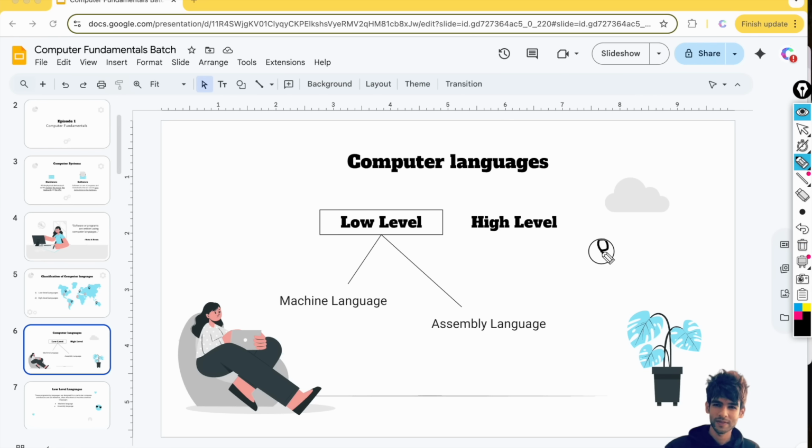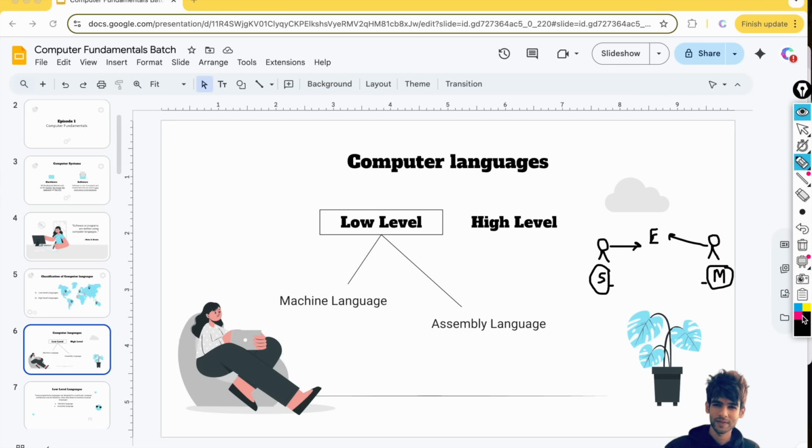Now consider this example. Suppose we have one person, and we will name him Steve. This person speaks English. And there is another person, we will name him Mike. This person also speaks English. Mike also speaks English and Steve also speaks English. So what does that mean? Whatever Steve speaks, Mike will understand.